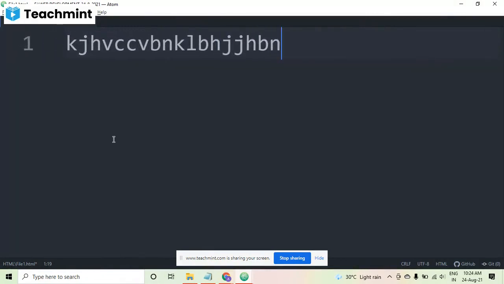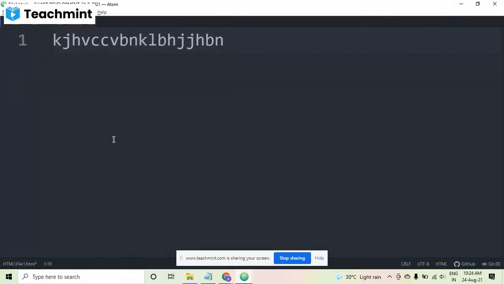Now as this is a code editor, I am using this plus symbol. You can see the font size is changing. I am using Control plus to increase the font size on Atom, and with Control minus I can decrease the font size. So I am keeping the font size this much, so everybody will be able to see this properly.